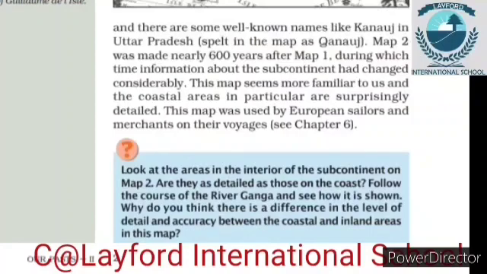But if you look at the second map, we have more detailed information about the places and about our country, because it was made 600 years after the first map.